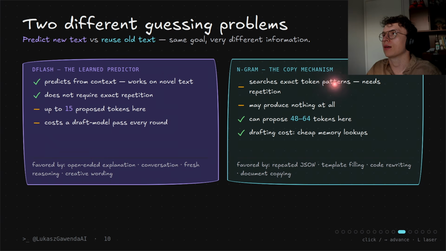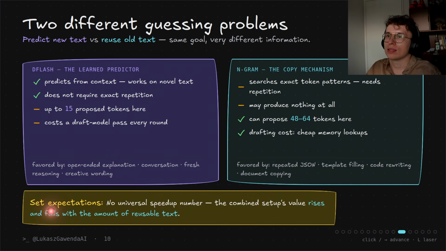And then ngram is the copy machine. It searches exact token patterns, so it needs repetition, it kicks in later, and it may produce nothing at all. But it can propose 48, 64 tokens here, and the drafting cost is not as big. As I said, it's a cheap memory lookup, and it's favored by formats like JSON, template filling, and code rewrites.